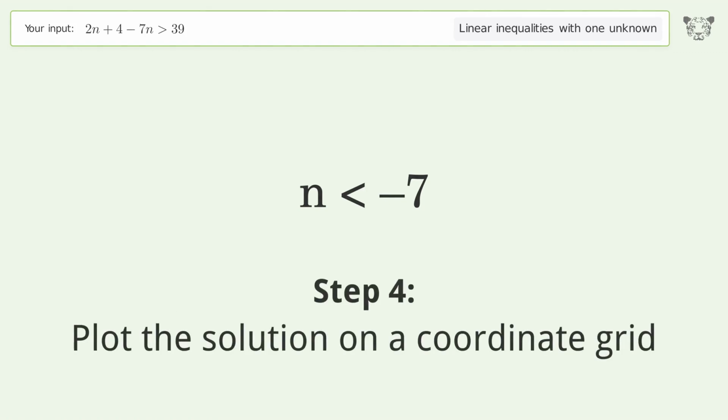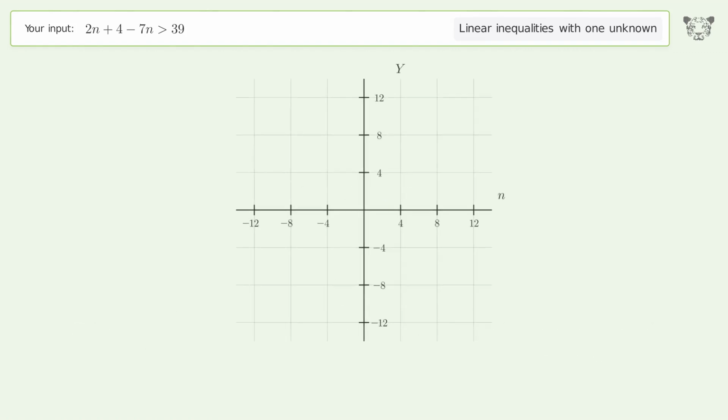Plot the solution on a coordinate grid. And so the final result is n smaller than -7.